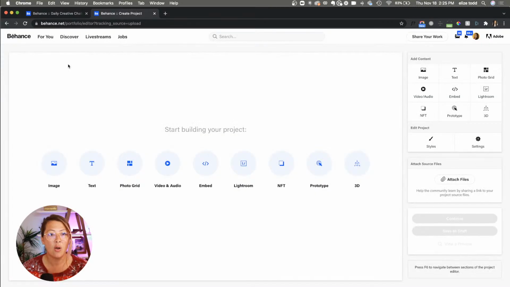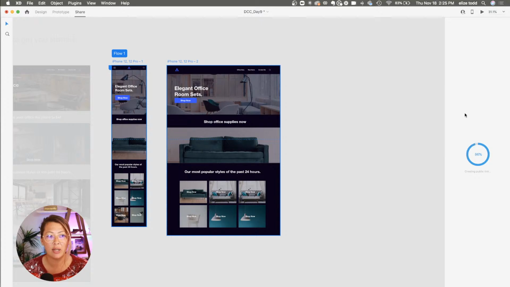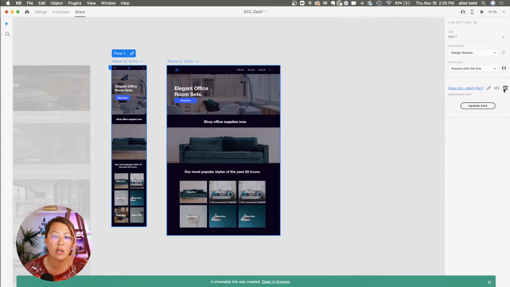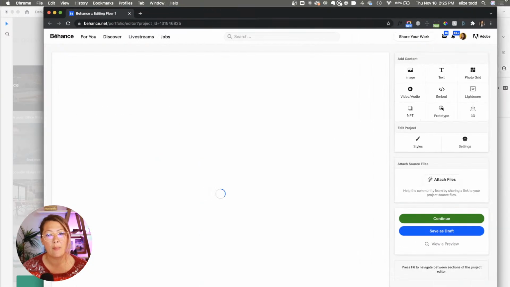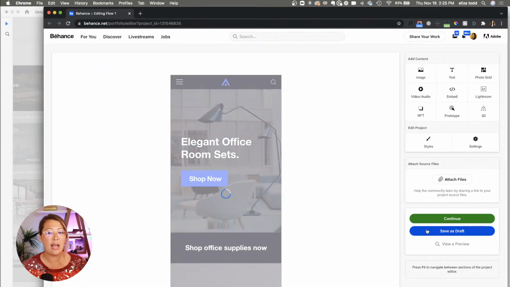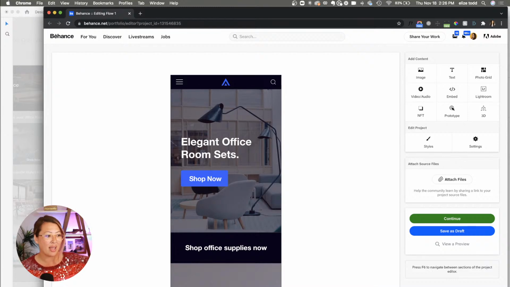All right, the last thing you can do if you want as well is you can click the little share link, and then it's going to create a link right there for you. And from here, you can actually click on the Behance button, and it's going to initiate opening up Behance and already opening up that whole ability to add your tags and to add any images and text, and then automatically put it onto and publish it on Behance for you. Whew, okay, that's all the things.